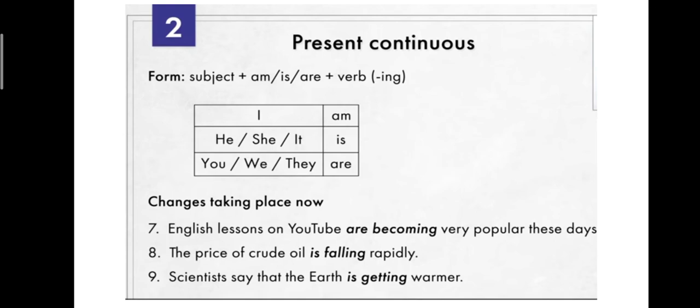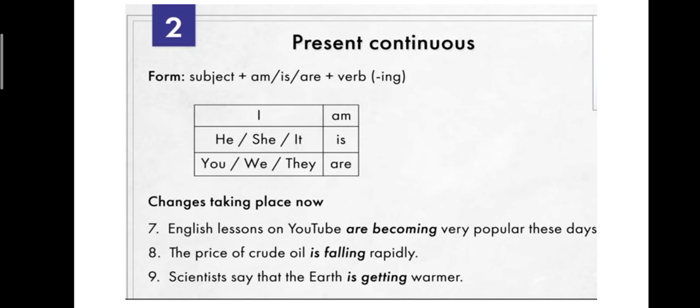Did you notice? It is plural form. So what will you add? The plural form of the be verb is are. Singular is is, and I will carry am.